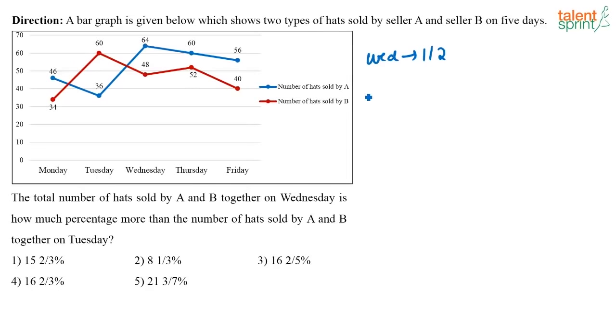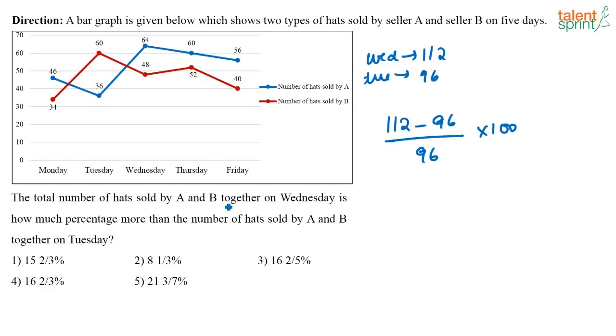Now on Tuesday, how much are they selling? On Tuesday they are selling 60 plus 36, or totally they are selling 96 hats. Now what is the percentage that we need? 112 minus 96 by 96 into 100.